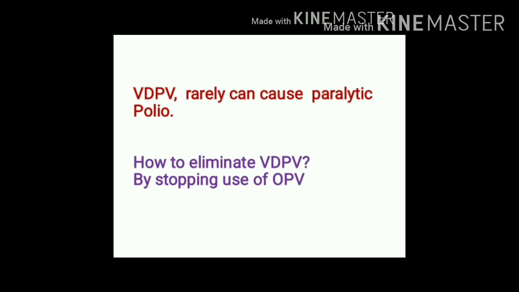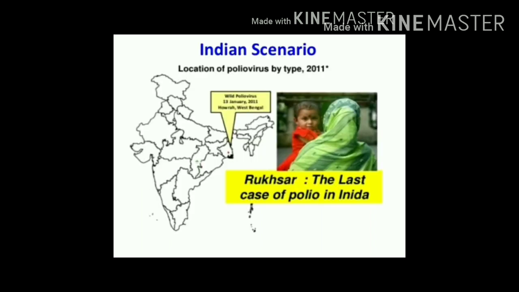So if we want to eliminate poliomyelitis caused by vaccine virus, it is important to stop the use of oral polio vaccine so that we can eliminate vaccine associated paralytic poliomyelitis.